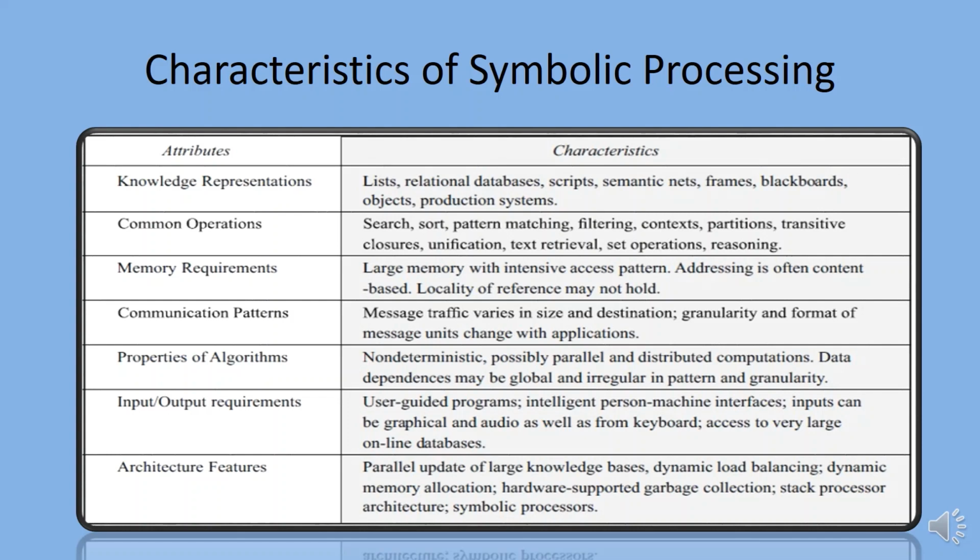Finally, characteristics of architecture features are parallel update of large knowledge bases, dynamic load balancing, dynamic memory allocation, hardware-supported garbage collection, stack processor architecture, and symbolic processors.